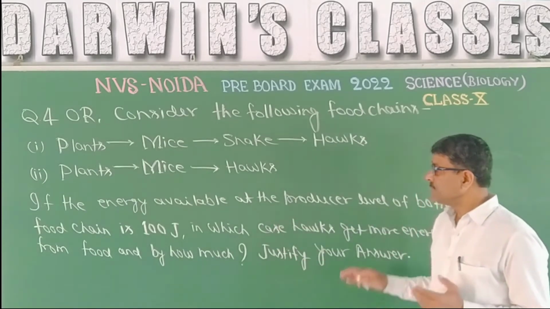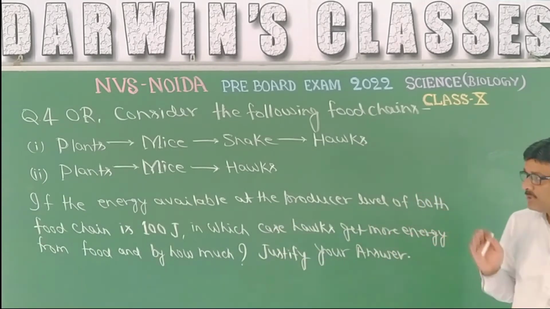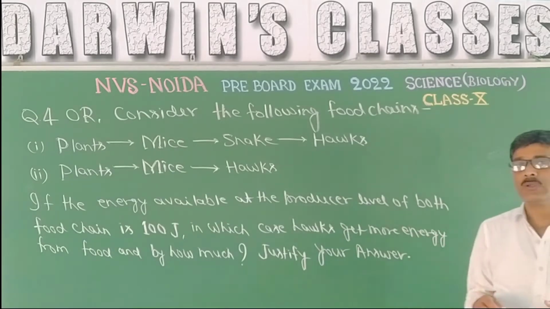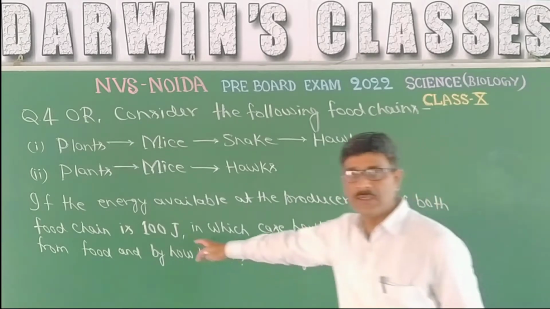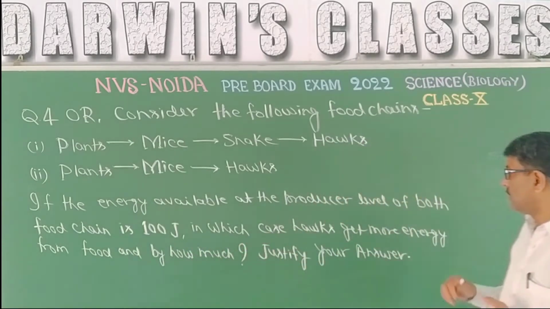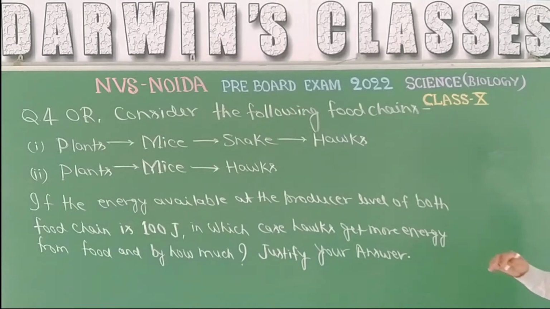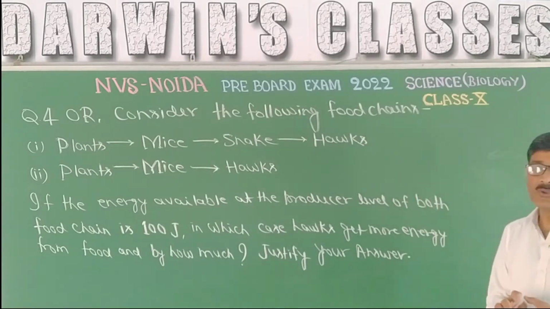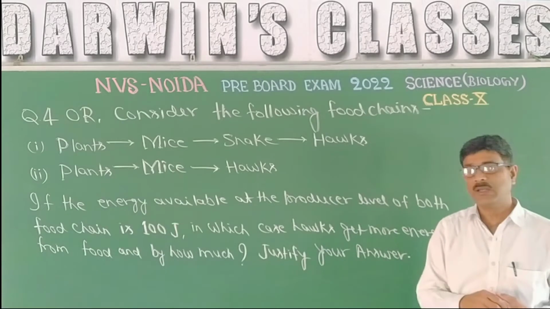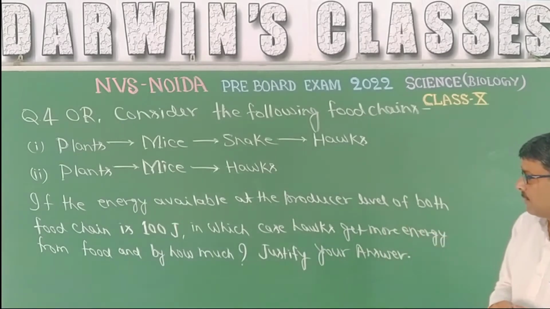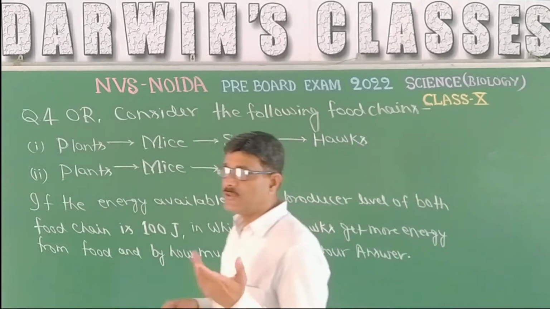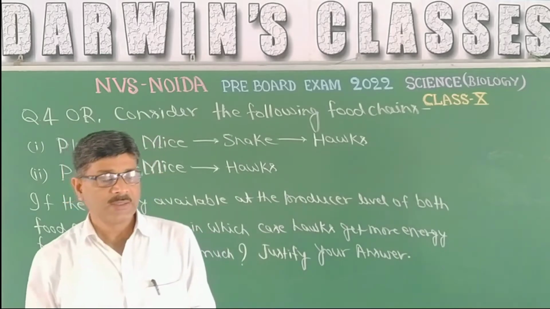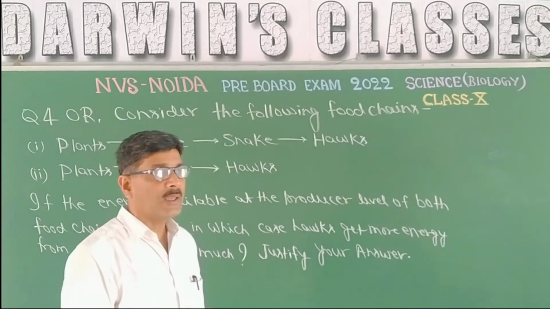If the energy available at the producer level of both food chains is 100 joule, in both cases the amount of energy available to the plant is 100 joule, in which case does the hawk get more energy? Justify your answer. So let us see: the food chain in nature depicts who eats whom.